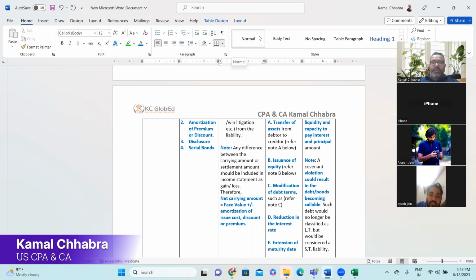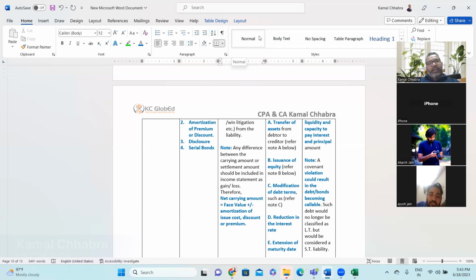Equity investment is something US banks also do, and NBFCs also do. Third could be modification of debt. That means instead of 10 years, you can take the EMI for 25 years. Instead of 10% interest rate, give me a concession on that interest rate. That is called reduction in the interest rate, right?